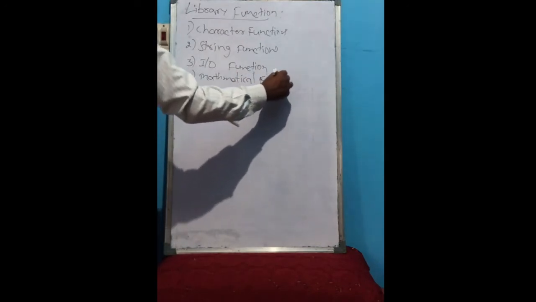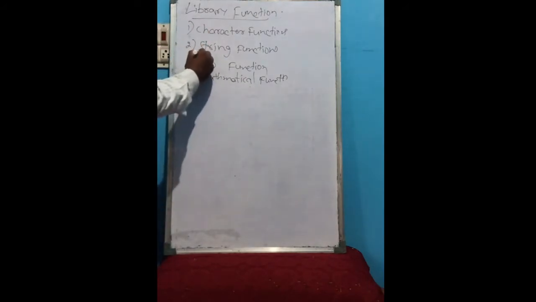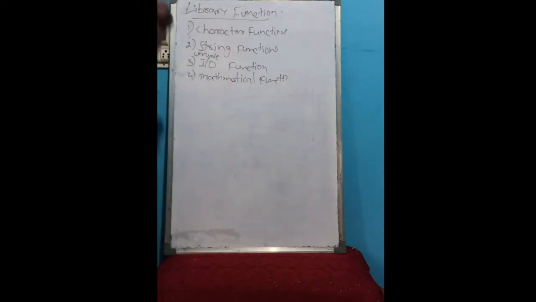There are so many library functions. We will take these as some examples. IO functions means console input output functions. Clear? Now we will see one by one.